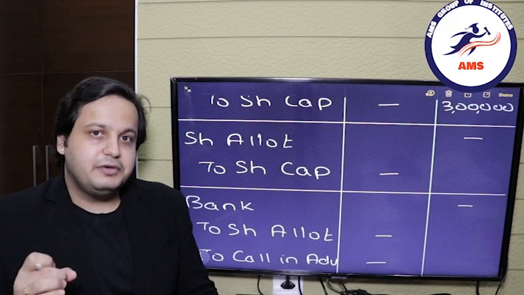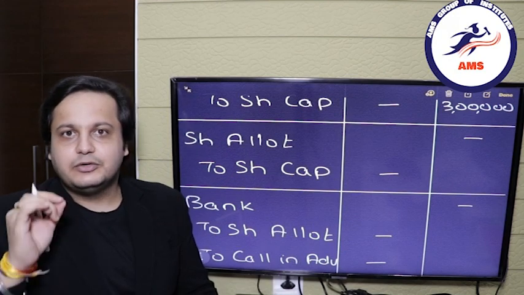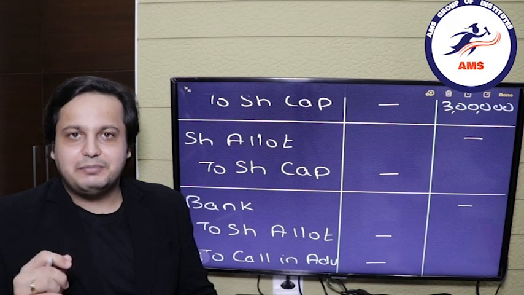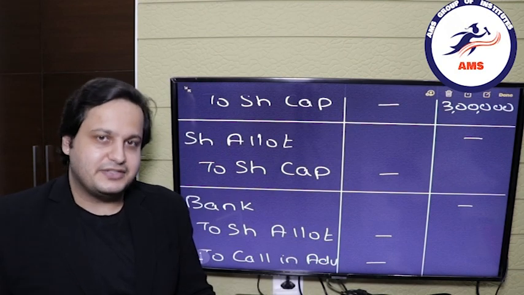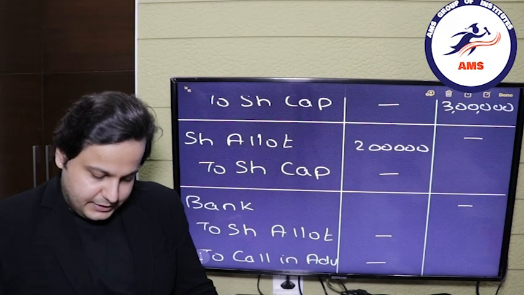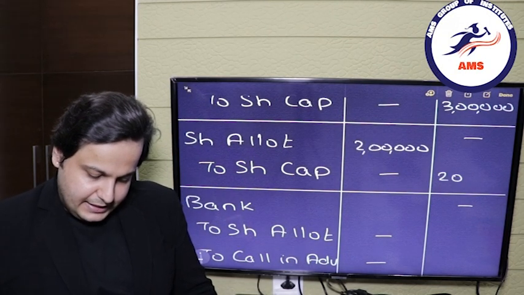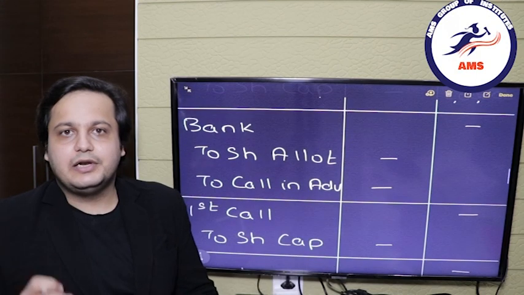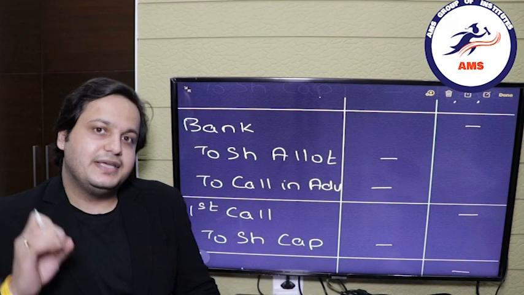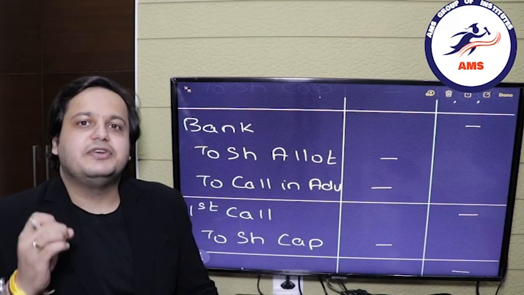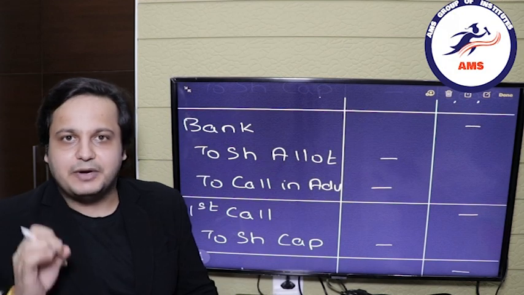The entry will be share allotment account debit to share capital and the amount will be 1 lakh shares multiplied by the allotment money which is 2 rupees. So this will be 2 lakh rupees debited in share allotment and credited in share capital. Now we will go for the payment entry. Now in this we have already marked this in the question. We have received some extra money.